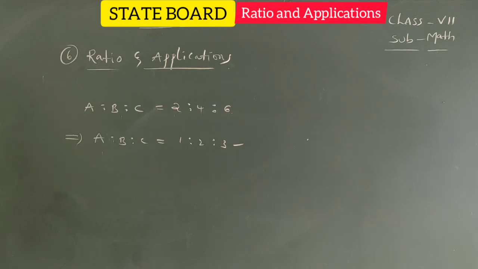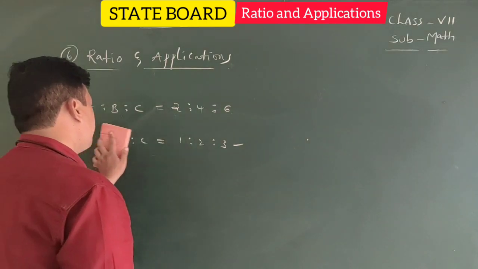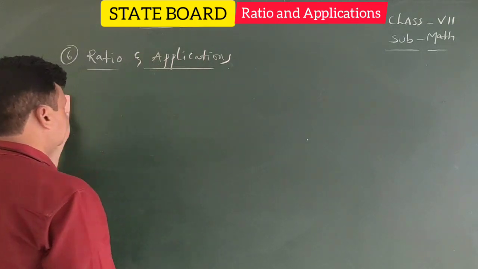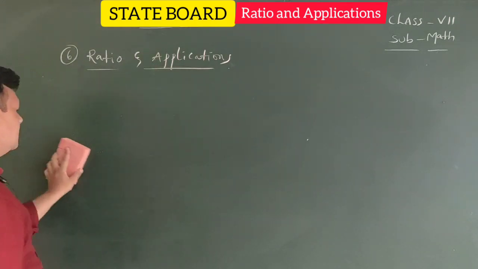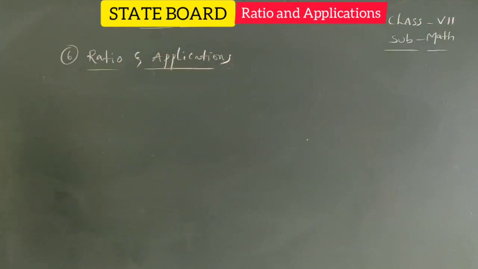Next, divide 96 chocolates between Raju and Ravi in the ratio 5 is to 7. Like these problems only they give. So don't bother about that one, I'll explain completely in the foundation part. These types of problems only they give.